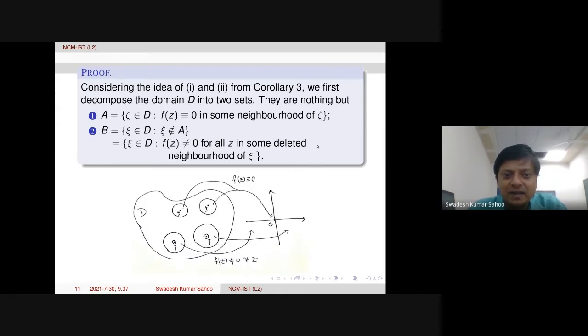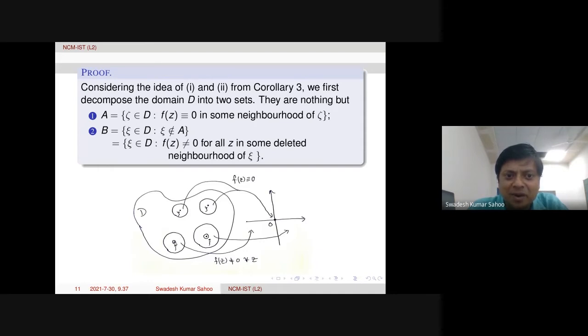Pictorially, let us see. Suppose I take zeta here. If I find some neighborhood so that inside the neighborhood, F is identically equal to 0, it goes to 0 for all points. Similarly, here another point zeta. And B is saying the other way.